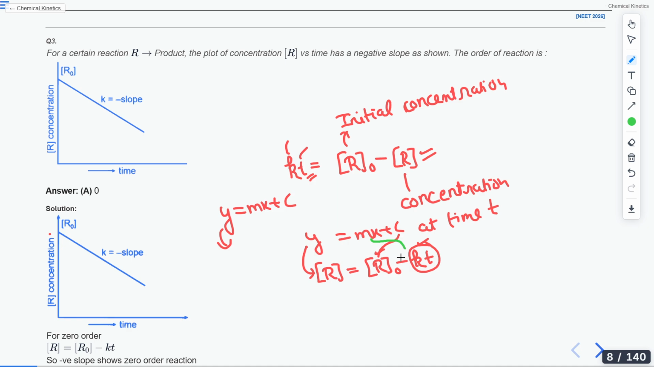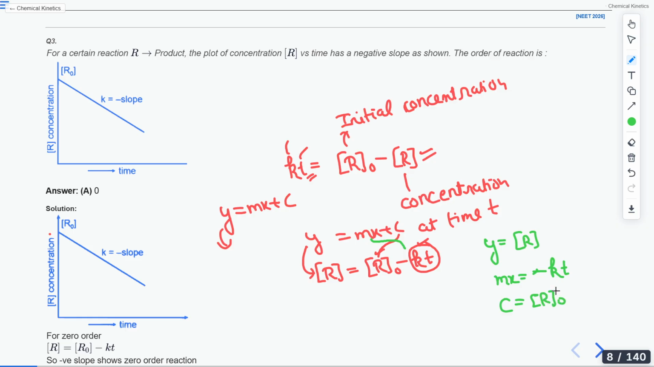Remember students, you have a negative sign here. When you compare your equation, you will get a minus sign. So y is equal to R. Very good. All of you have done your attendance. Then mx is equal to minus kt. Remember the minus sign. Don't forget the minus sign. And c is equal to R naught.